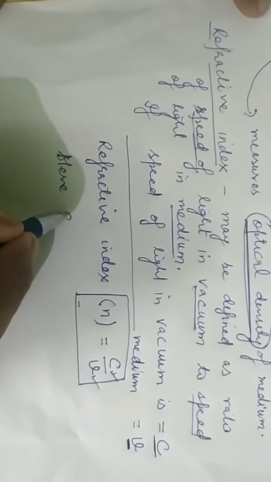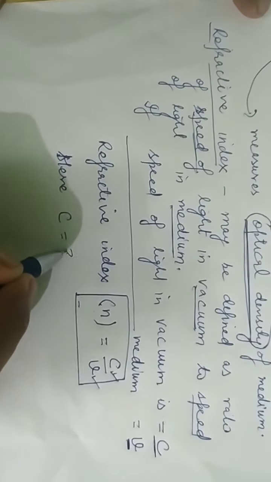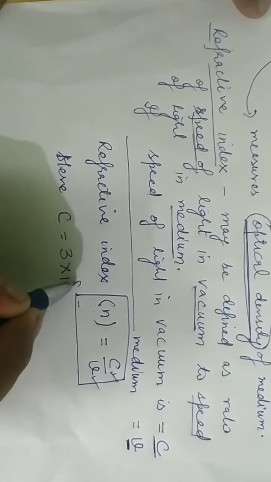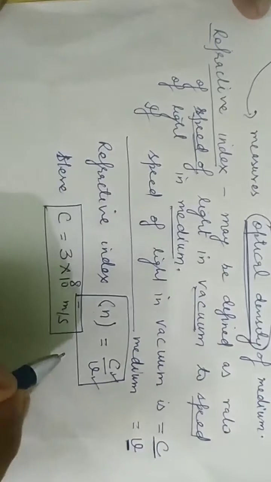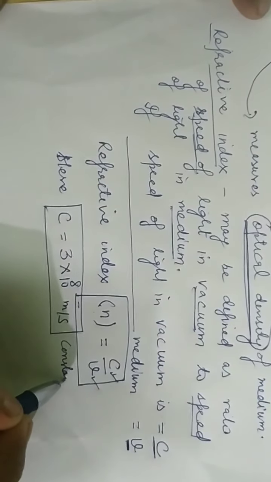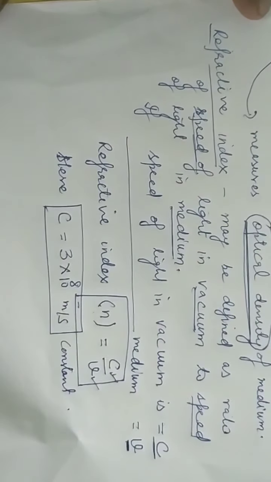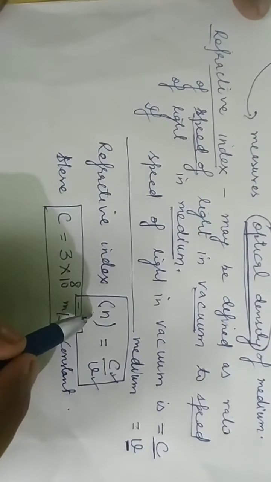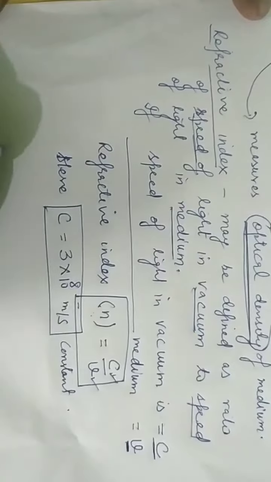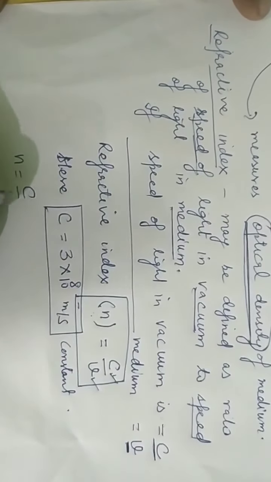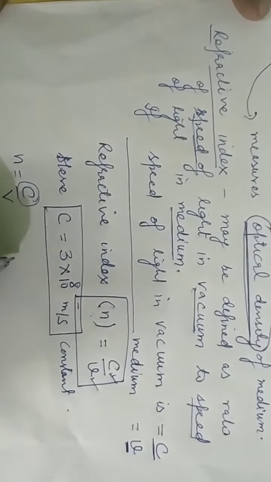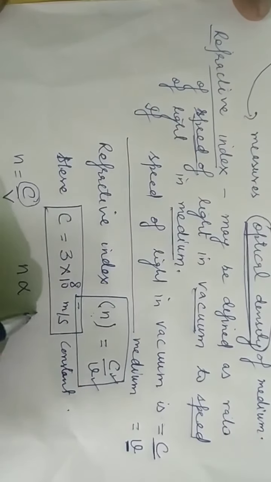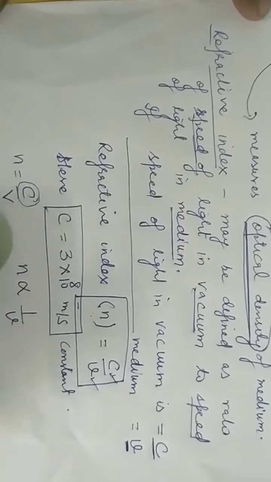Here the speed of light in a vacuum is always equal to 3 into 10 raised to power 8 meter per second. This is a constant value and it does not change. So from this relationship, n is equal to c by v. If c is constant, then n is inversely proportional to the velocity.